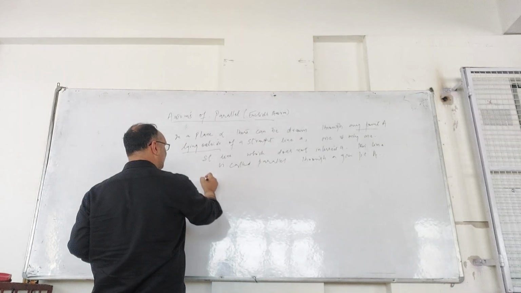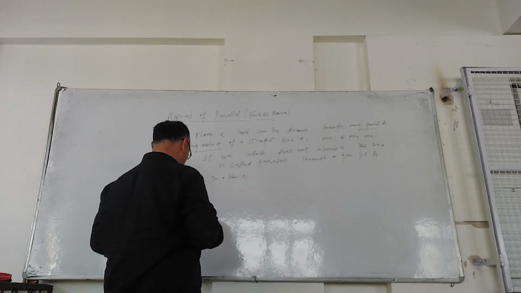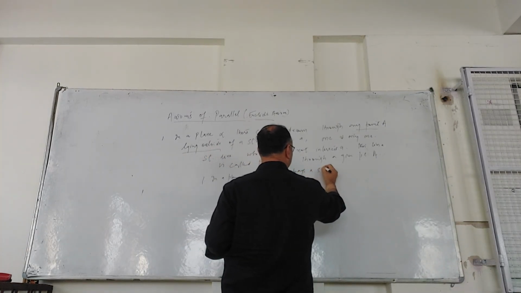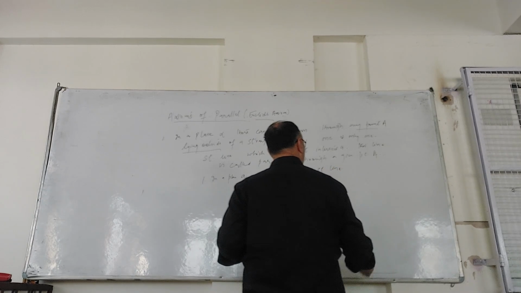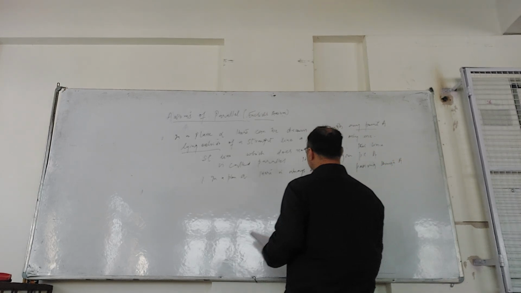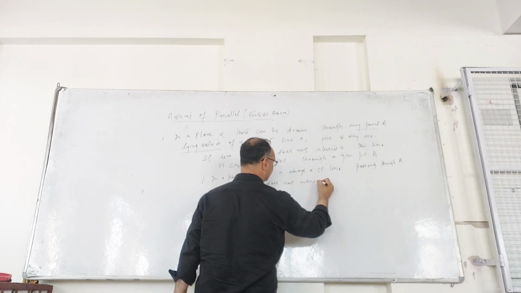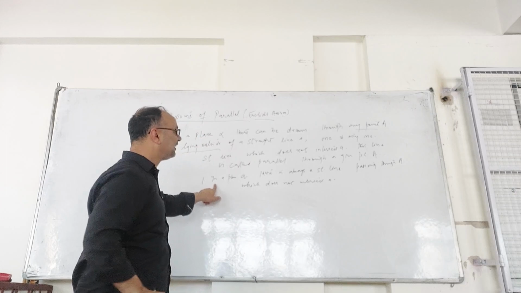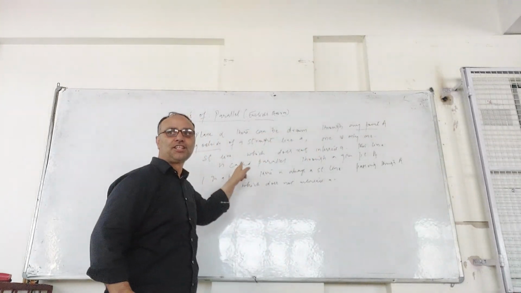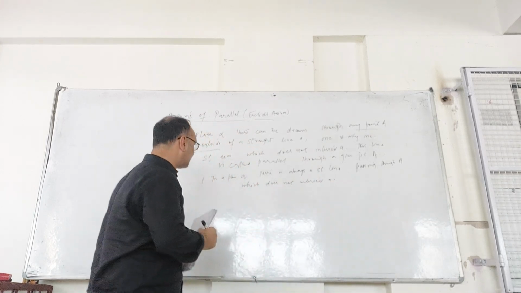The first statement: in a plane alpha, there is always a straight line passing through the given point which does not intersect the given line.